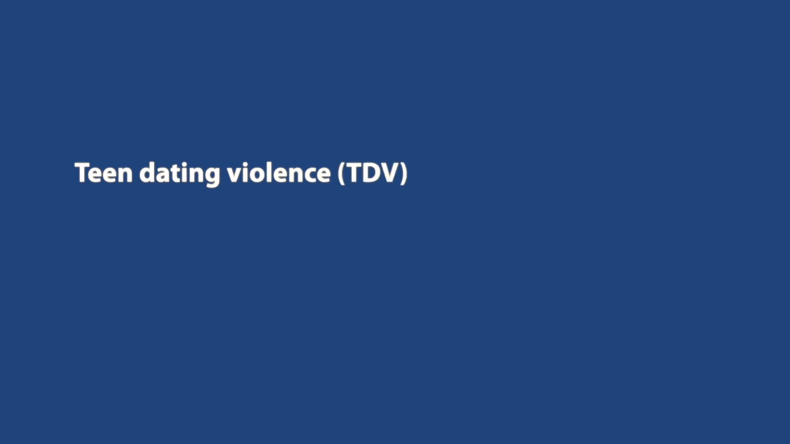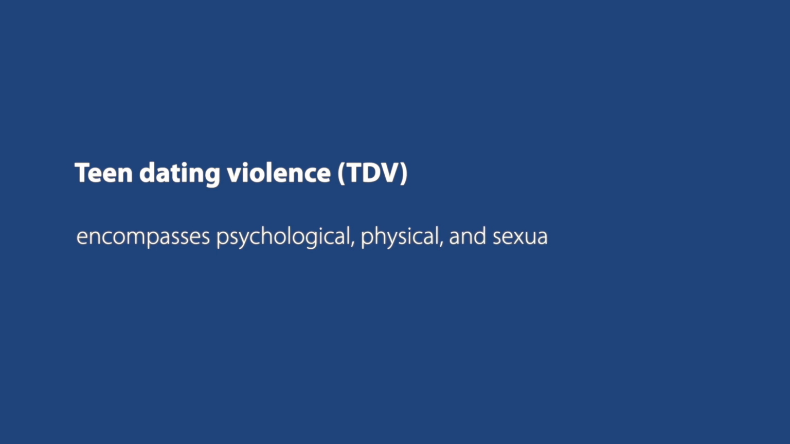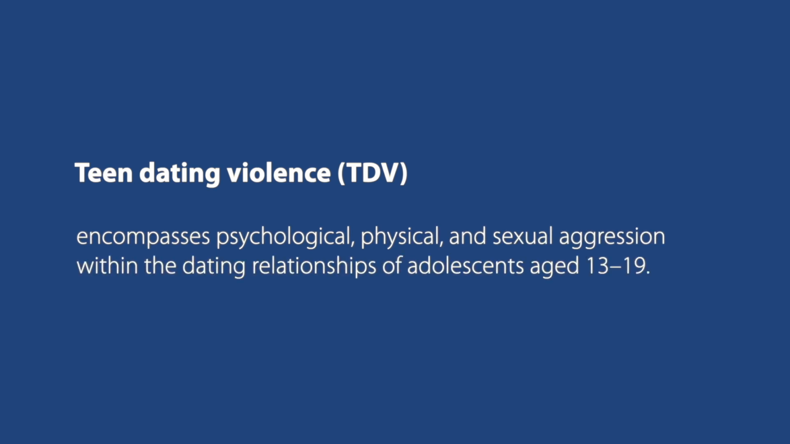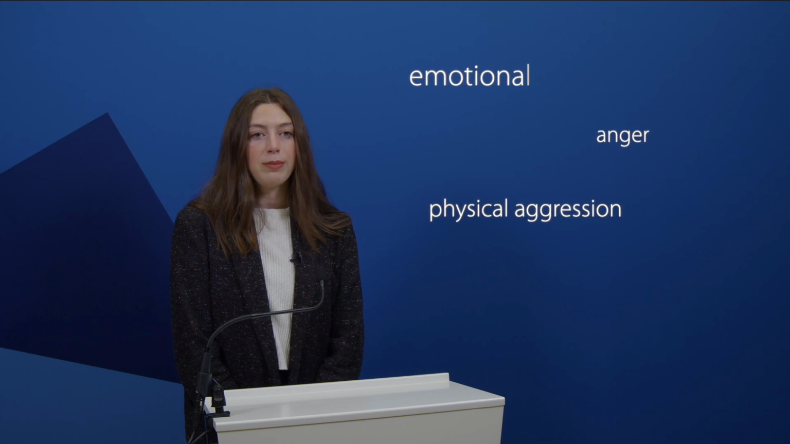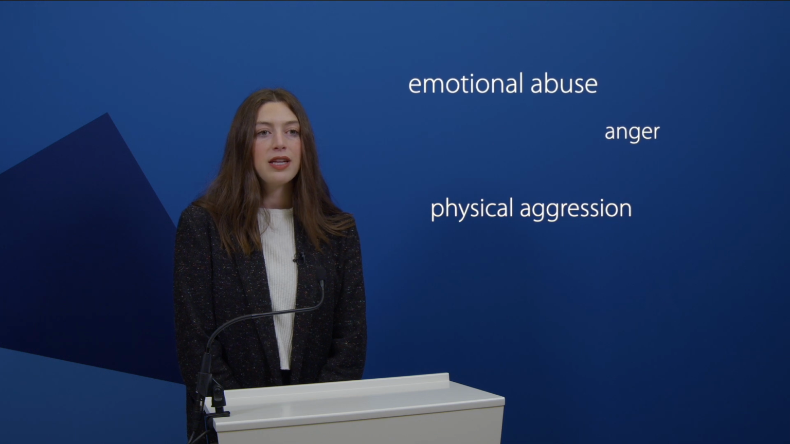Teen dating violence, or TDV, is prevalent among this age group. It encompasses psychological, physical, and sexual aggression within the dating relationships of adolescents aged 13 to 19. Due to their developmental stage, adolescents may struggle to employ positive relationship skills, often resorting to anger, physical aggression, and emotional abuse during conflicts. Unlike adults, adolescents typically do not cohabitate, share finances, or co-parent, diminishing the adult power dynamic